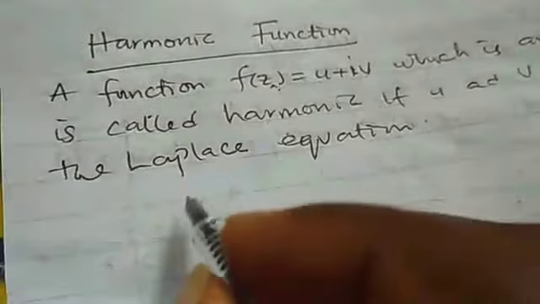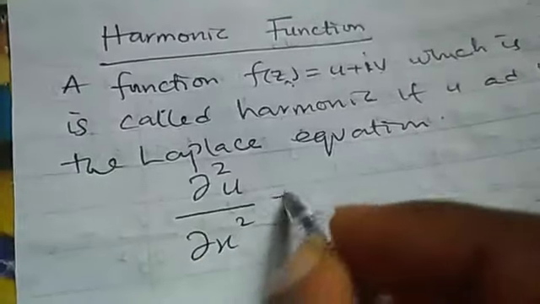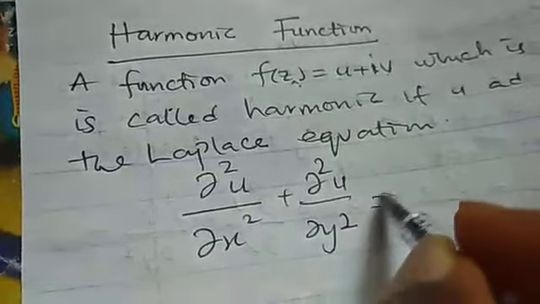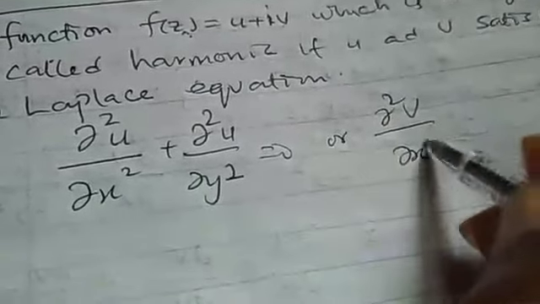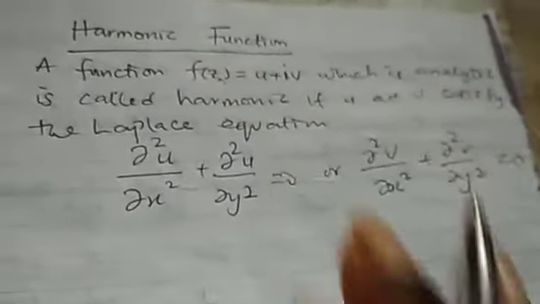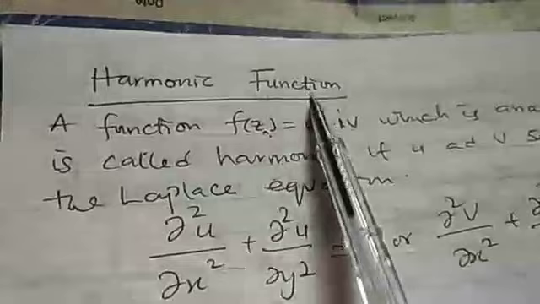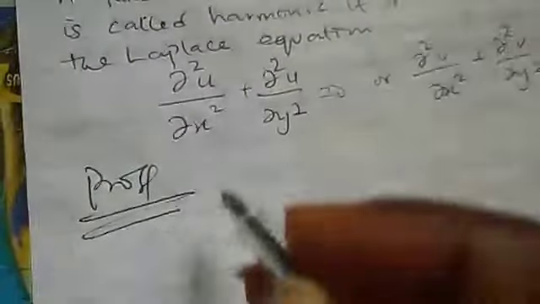What do we mean by the Laplace equation? We can write it like this: d squared u dx squared plus d squared u dy squared equal to 0. Or d squared v dx squared plus d squared v dy squared equal to 0. This is the Laplace equation. So if u and v satisfy this Laplace equation, we say that the function f of z is harmonic.